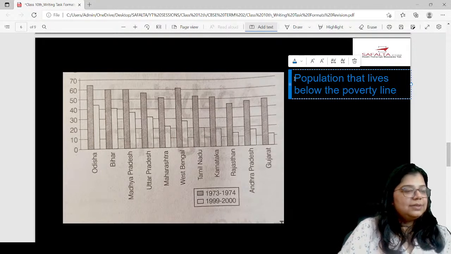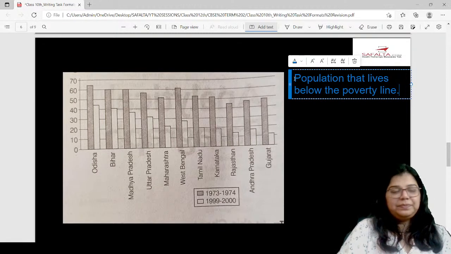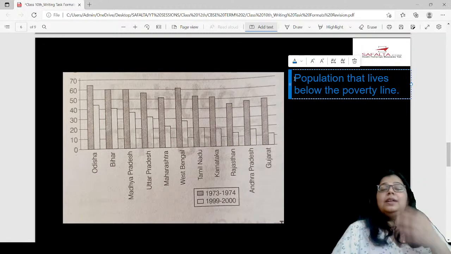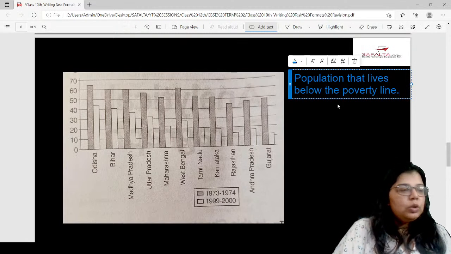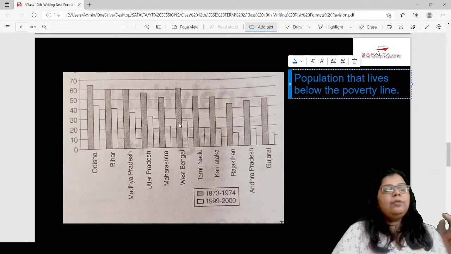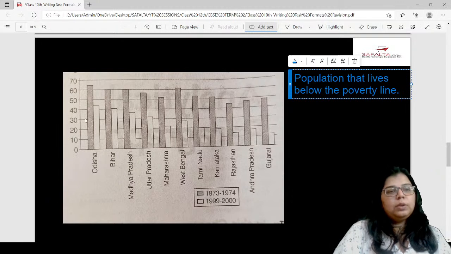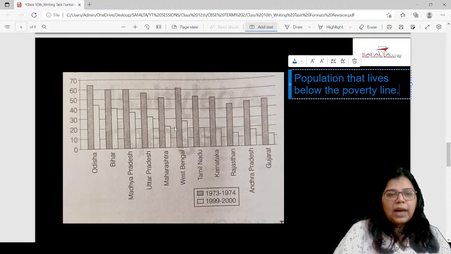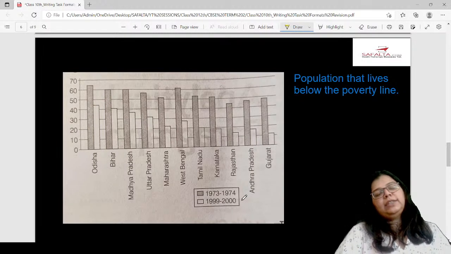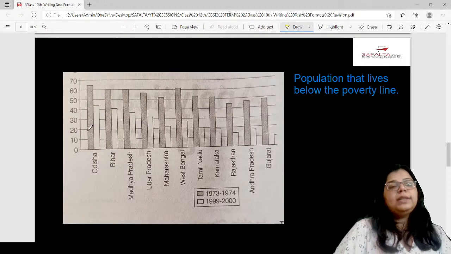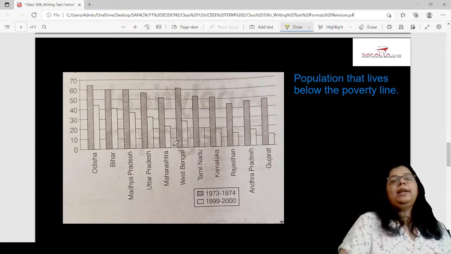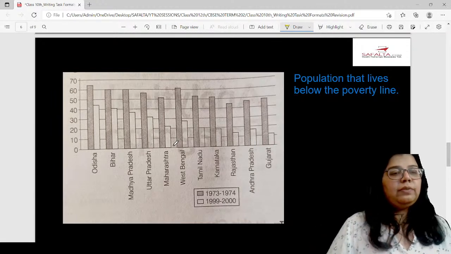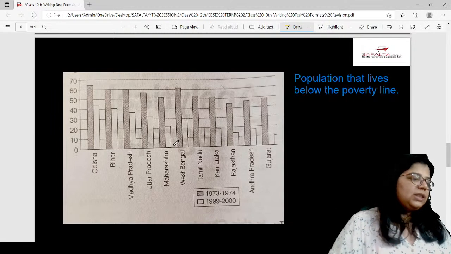All right, Rajveer. Okay. So, this is the graph that is showing the population that lives below the poverty line. And the darkened lines that you see are for 73-74. And the lighter lines that you see are for 99-2000. So now what are they asking you to do? They are asking you to analyze this, mention the trends in the various states, and also the changing scenario.